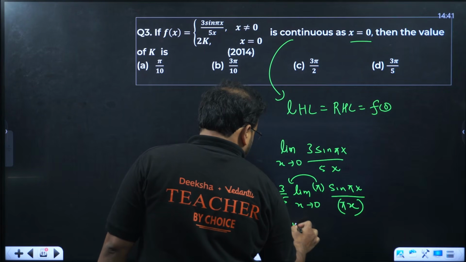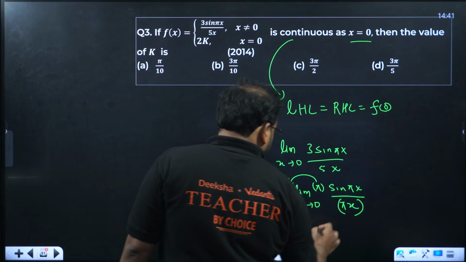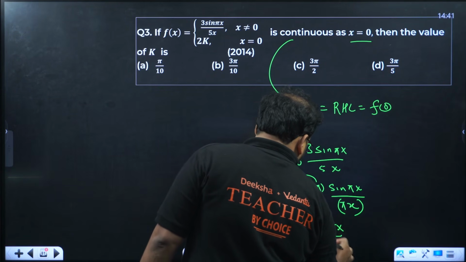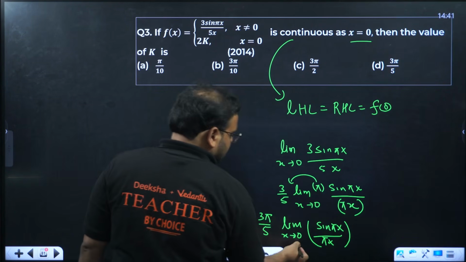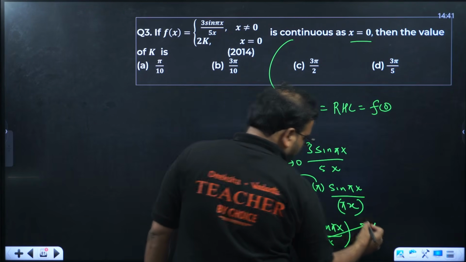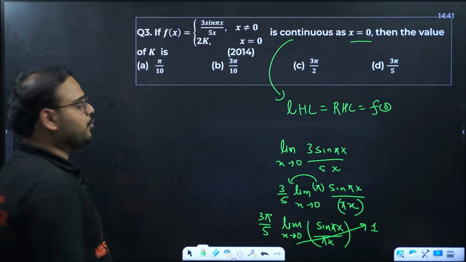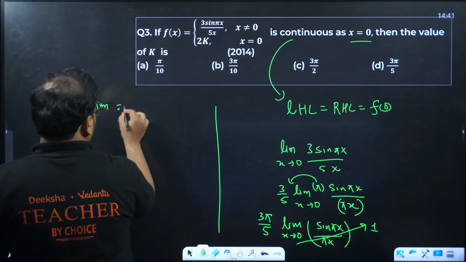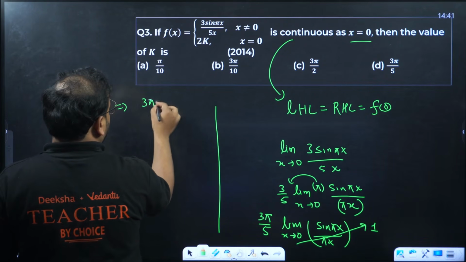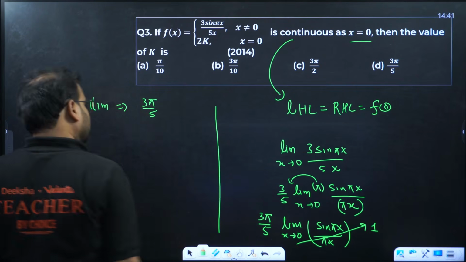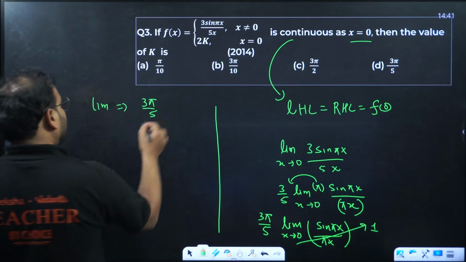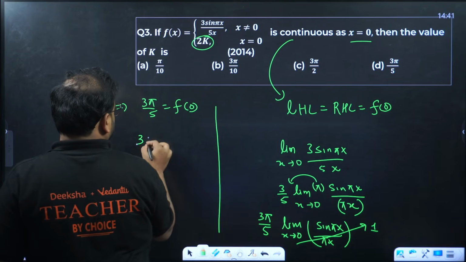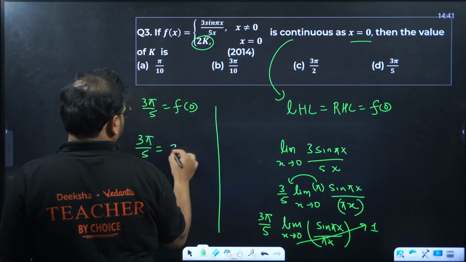Now limit x tends to 0 of sin(πx) upon πx. We know that very well. This value is going to be equal to 1. So your LHL or limit value is coming as 3π by 5 into 1. This should be equal to f(0), that's how much? 2k. So 3π by 5 equals 2k.